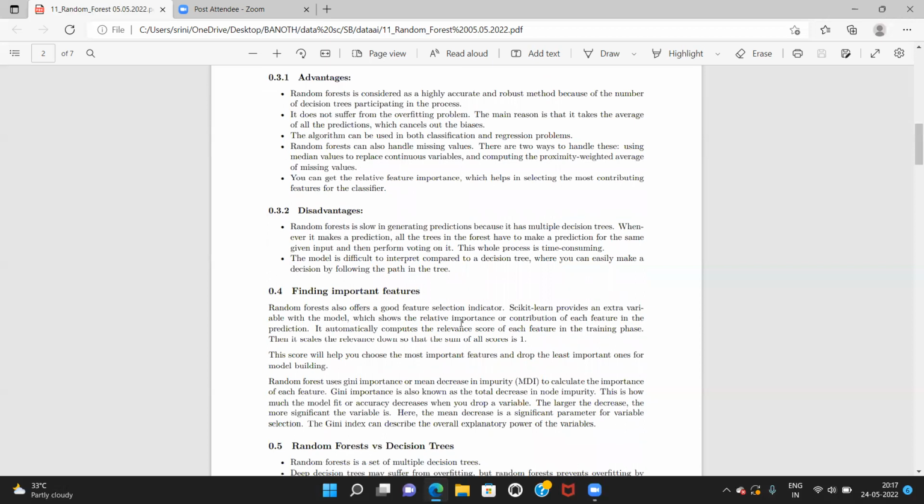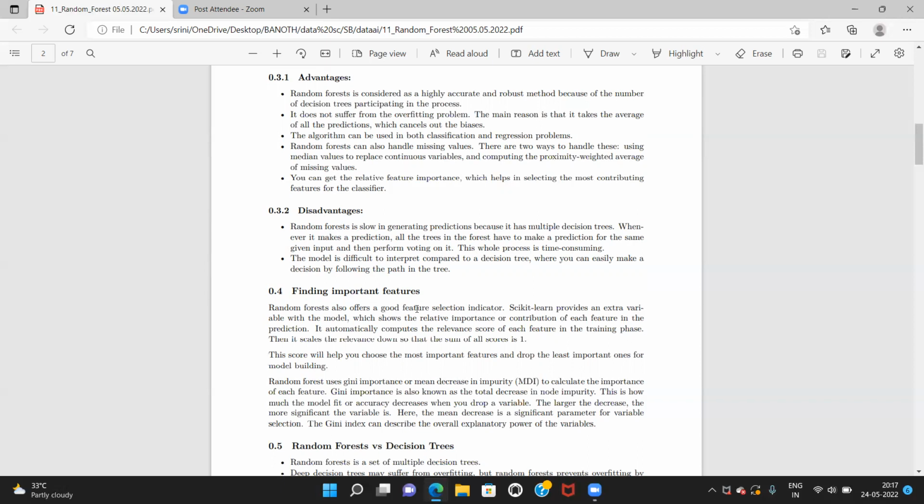Random forest is slow in generating predictions because it has multiple decision trees. Whenever it makes a prediction, all the trees in the forest have to make a prediction for the same given input and then perform voting on it. This whole process is time consuming, and the model is difficult to interpret compared to a decision tree, where you can easily make a decision by following the path in the tree.